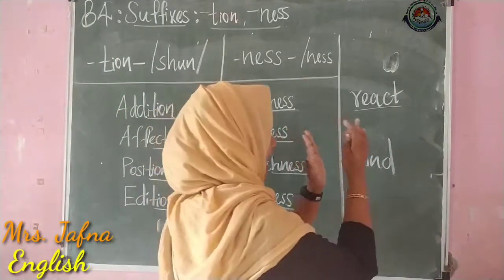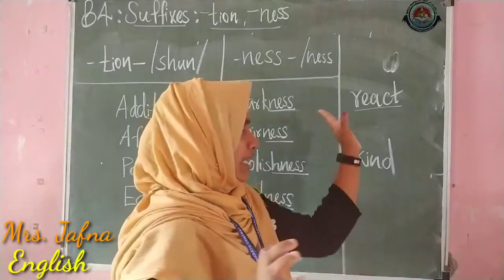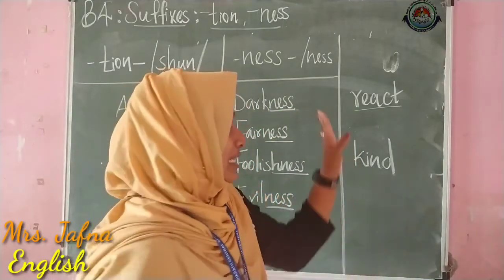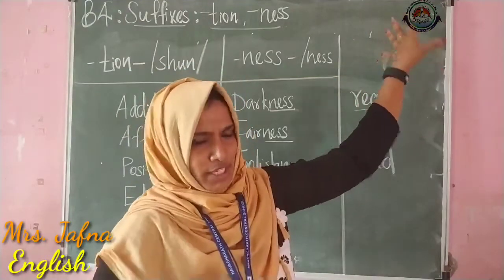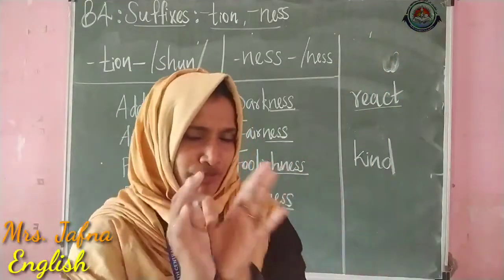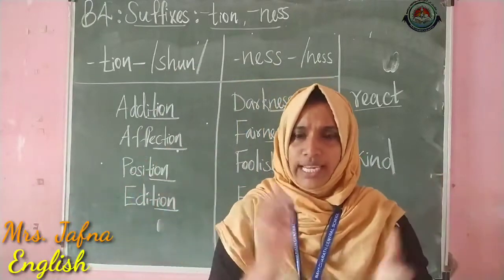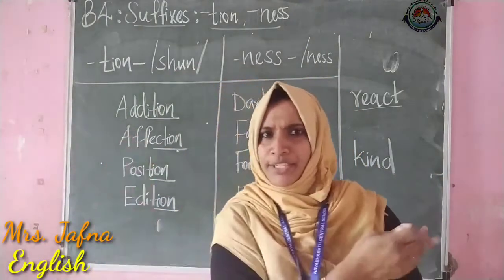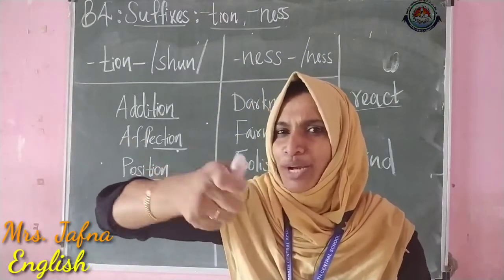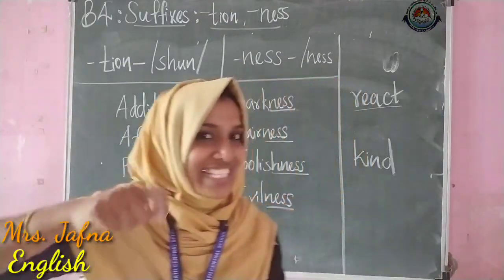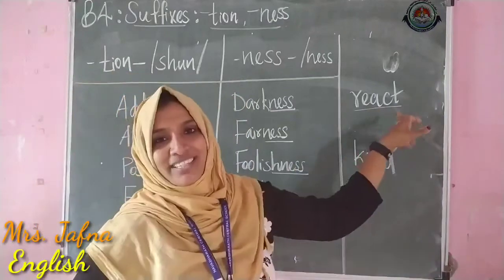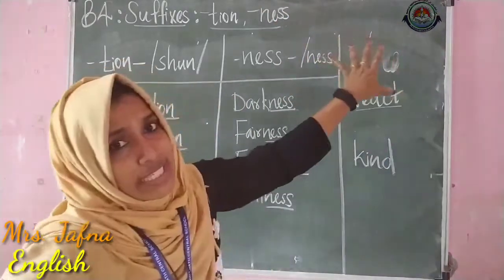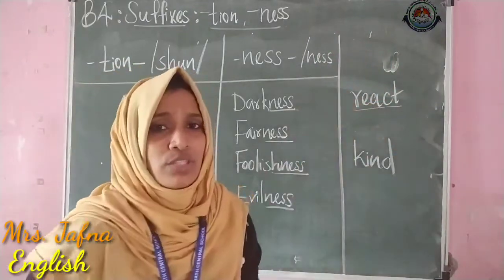Is it an action word or an adjective? Yes, of course, it is an action word. If you are not doing the homework, if you are not completing the work that I have given to you, then how will I react? Yes, by beating or by pinching, right? I react through these actions. So this react is an action word. It is a verb. So which suffix do we have to add to this word?